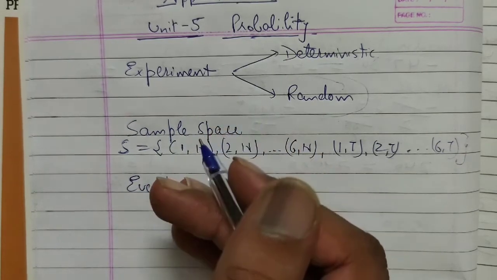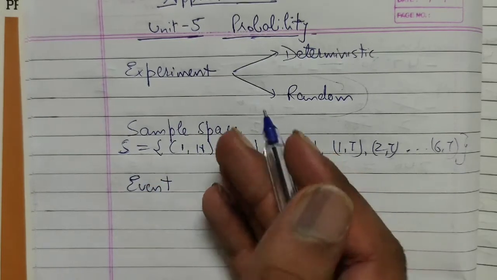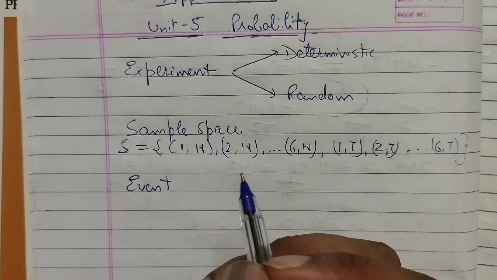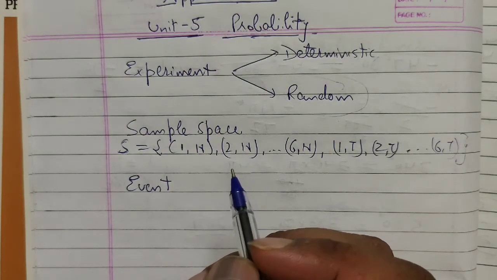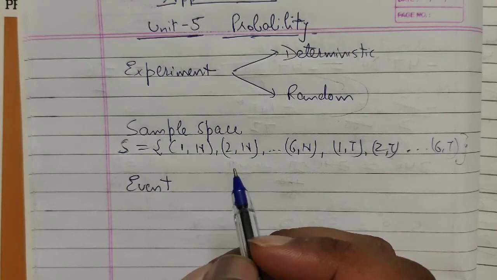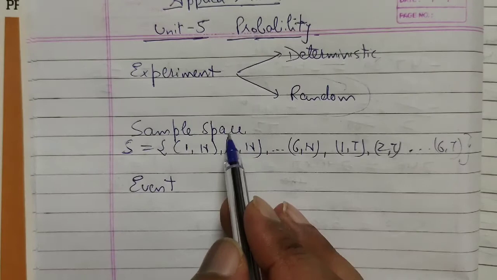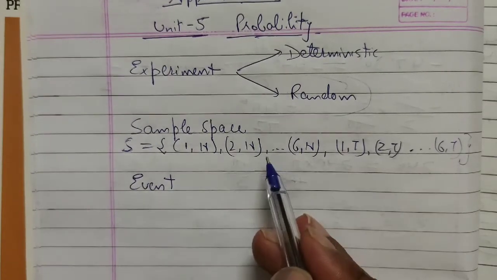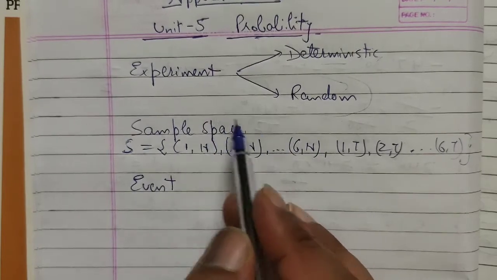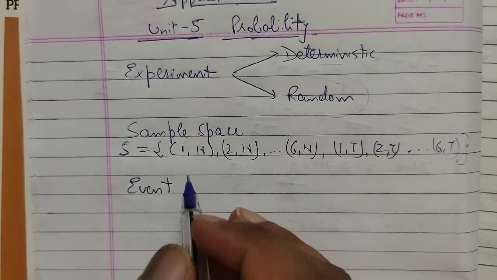So head is an event of that experiment and tail is another event of the same experiment. Thus any subset of the sample space of a random experiment is called an event associated with that experiment. For example, (2, head) is an event related with the sample space, and (6, head) is an event related with the sample space, right?